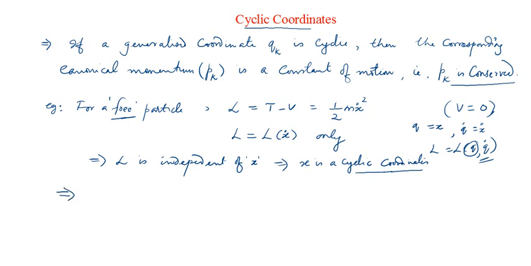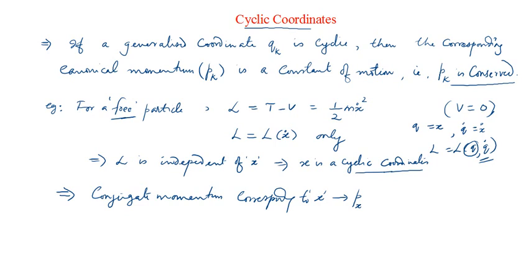So which is the conjugate momentum or canonical momentum? The conjugate momentum, or generalized momentum, corresponding to the cyclic coordinate x, is nothing but the linear momentum px, the x component of the linear momentum.